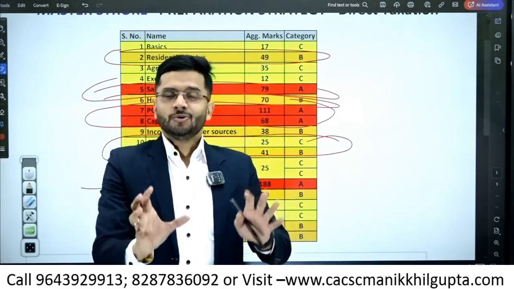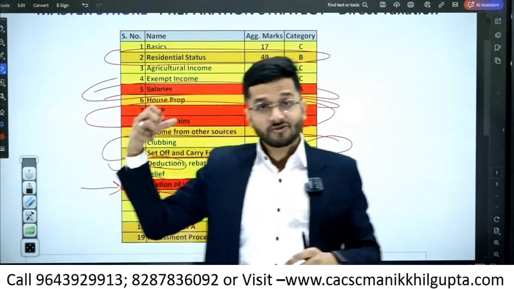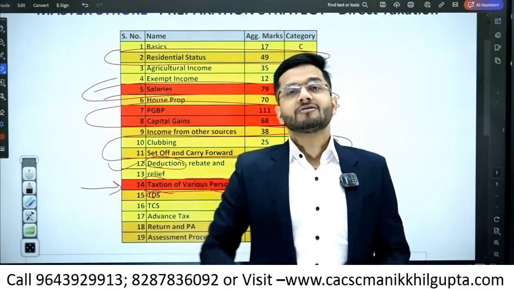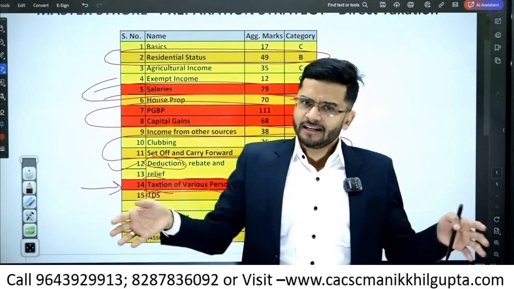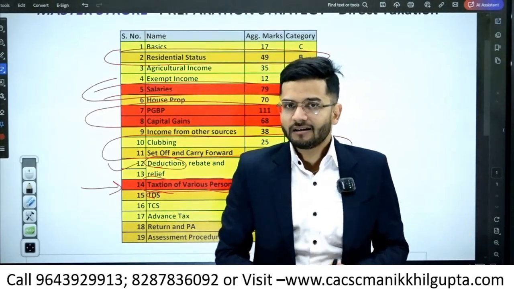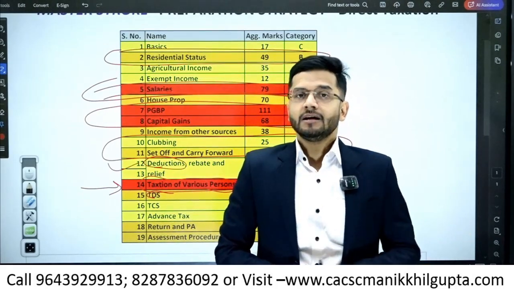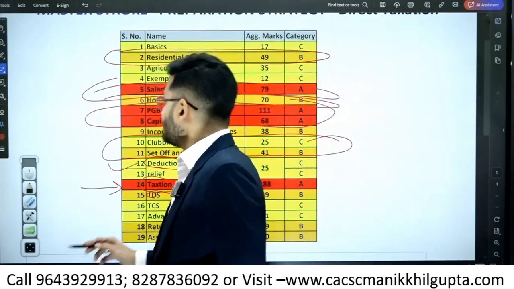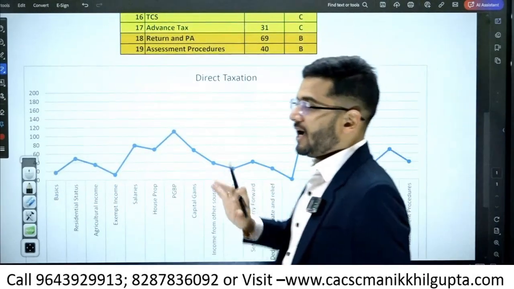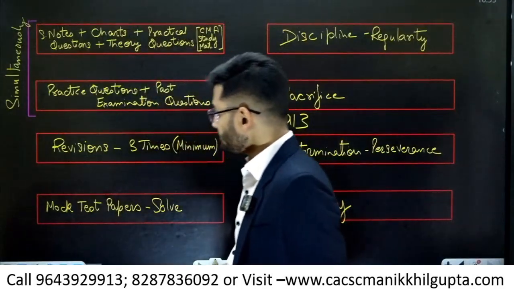Now if you do the A category chapters which I've just highlighted in front of you to the core, I'm very sure you can cross 70 plus in DT and IDT in a very short span of time. Now it's you who have to manage time well. Of course, time management is in your hands, so please manage time well and do wonders in DT and IDT. I've given you an ABC analysis of DT and IDT both.